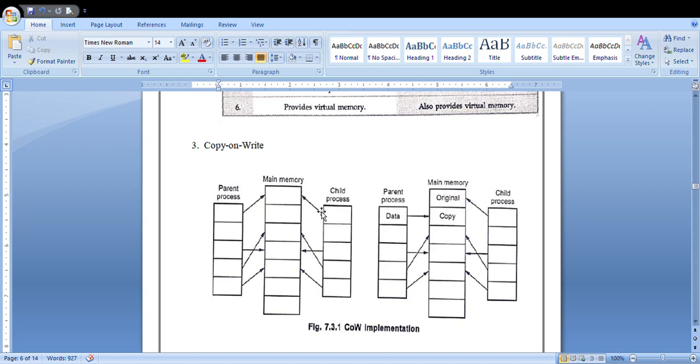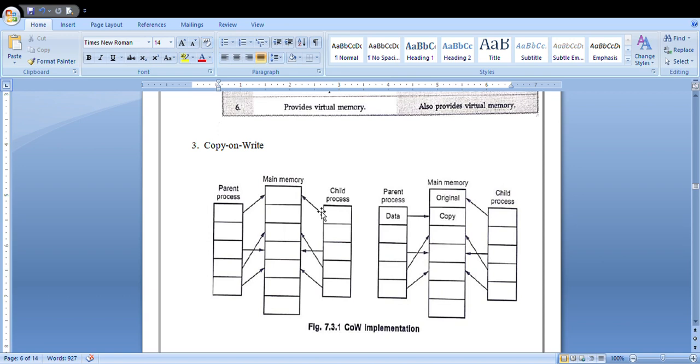Or what happens if you have already changed the value in your parent process, but you still want the previous data? By that time, whatever block is marked with the special bit called copy on write, COW, it will check whether the content of the memory has to be updated, and the copy on write bit is checked.